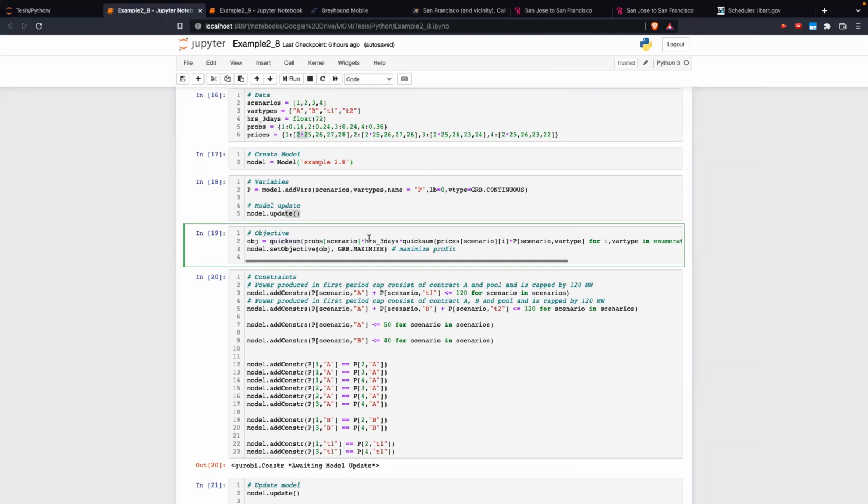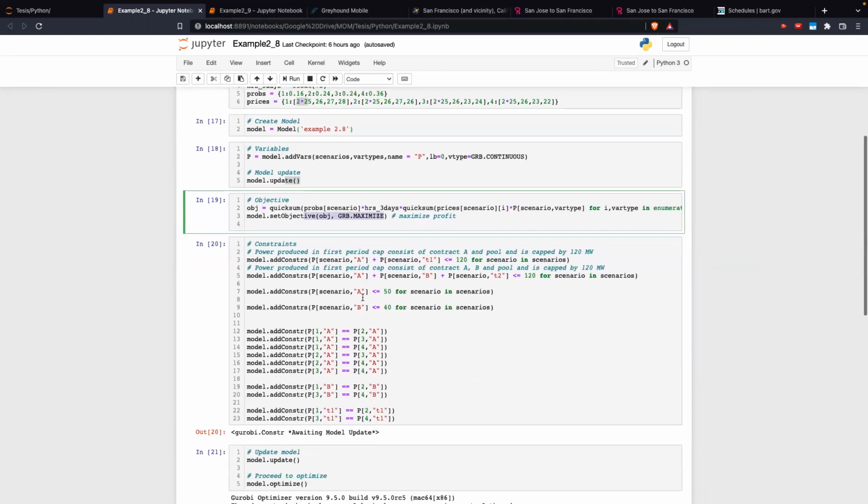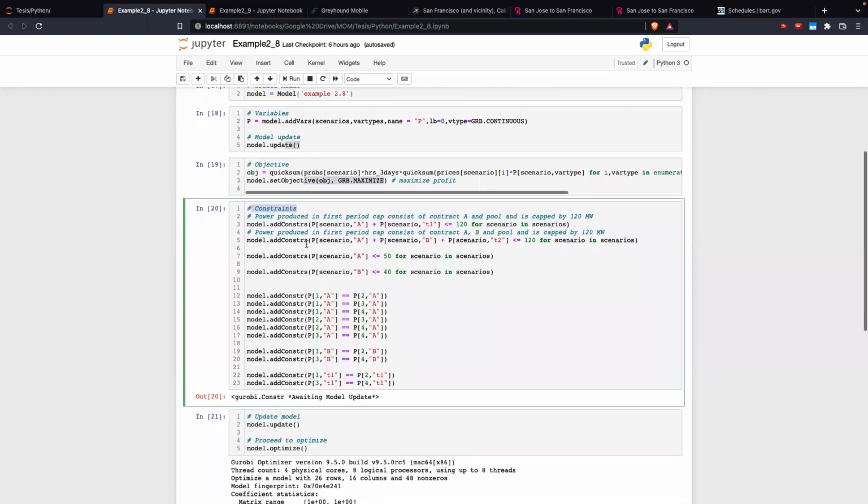I'm arranging those terms this way: we have the probability, the number of hours in 3 days, 72, and then I'm summing inside the price times the power. I'm doing that for all types, which corresponds to contract A, contract B, first period, second period, and for each of the scenarios. Then we maximize.